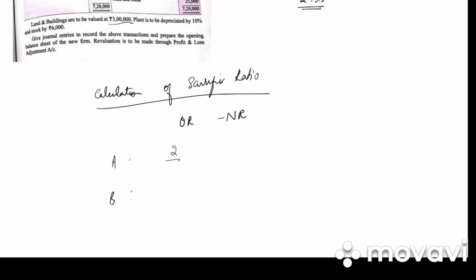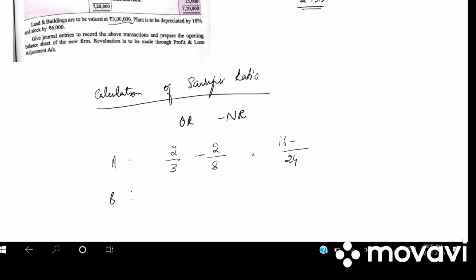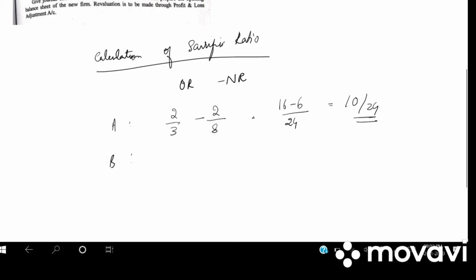So first we will be calculating the sacrifice ratio. What is the formula? Old ratio minus new ratio. It is 2/3 minus 2/8. So what is the LCM? 24. 16 minus 6. We get 10/24. So is this sacrifice? Yes.